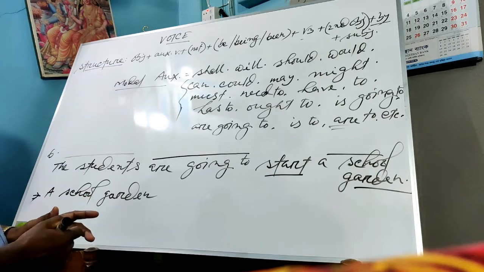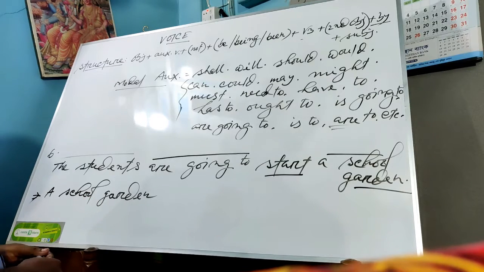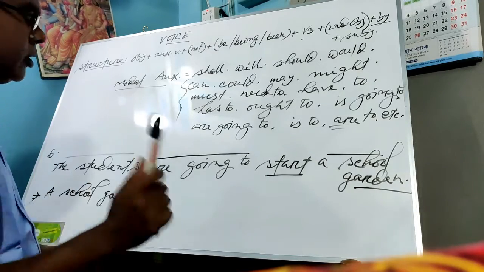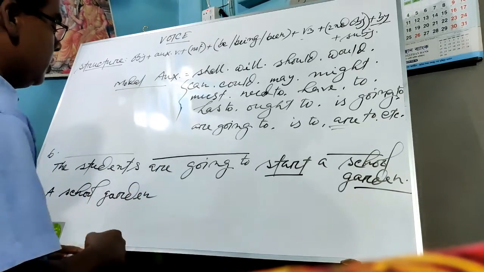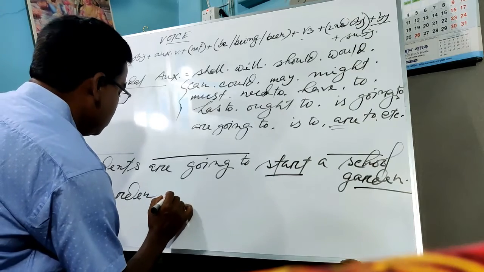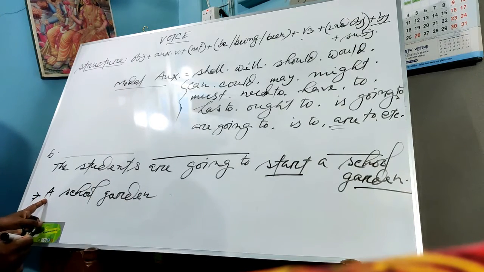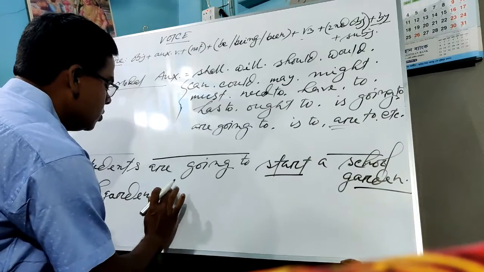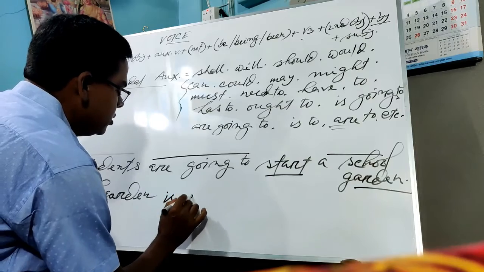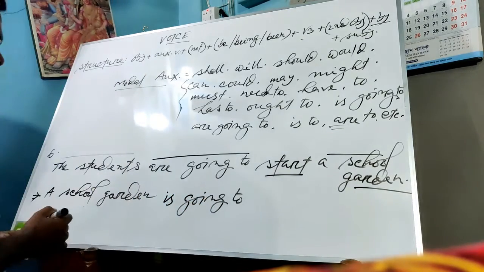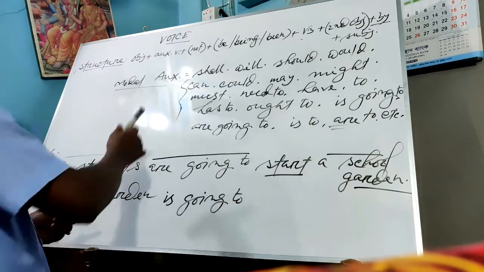Now the next step is to write down the auxiliary. What is the auxiliary? The auxiliary here is "are going to". So you would write "are going to". But as the object is a singular term, "are going to" should not be used here. You should write "is going to". Okay, so: a school garden is going to. So we have already written down the auxiliary.